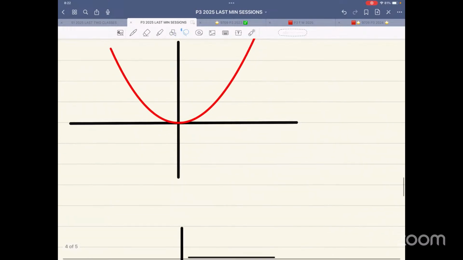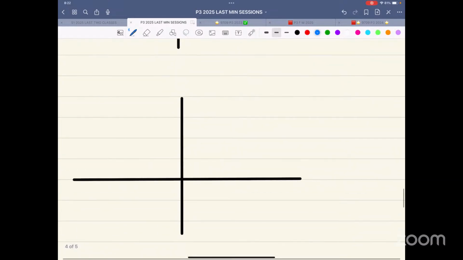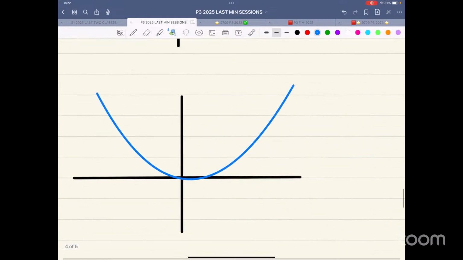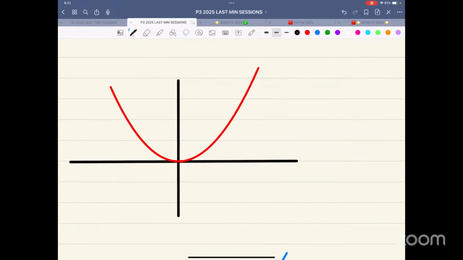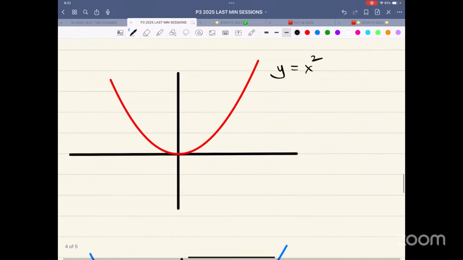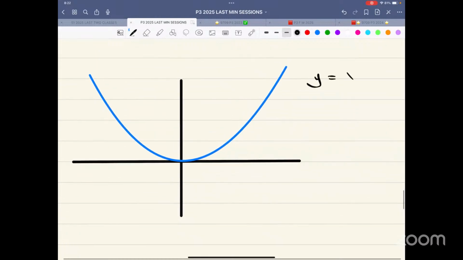And y is equal to x power 4 will be a little bit more flatter. Something like this. So let me label it. Already taught in class. So therefore, this is y is equal to x squared. This is y is equal to x power 4.